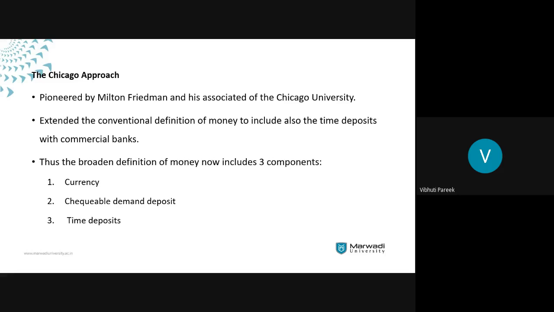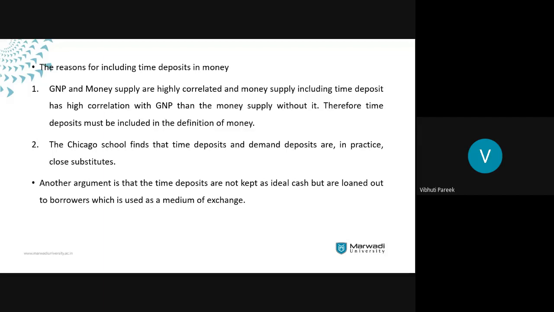this approach, the Chicago approach, had their own reasons for adding time deposits in the definition of money. The first reason they have given is that GNP and money supply are highly correlated. The money supply including time deposits has a higher correlation with GNP than the money supply without it.